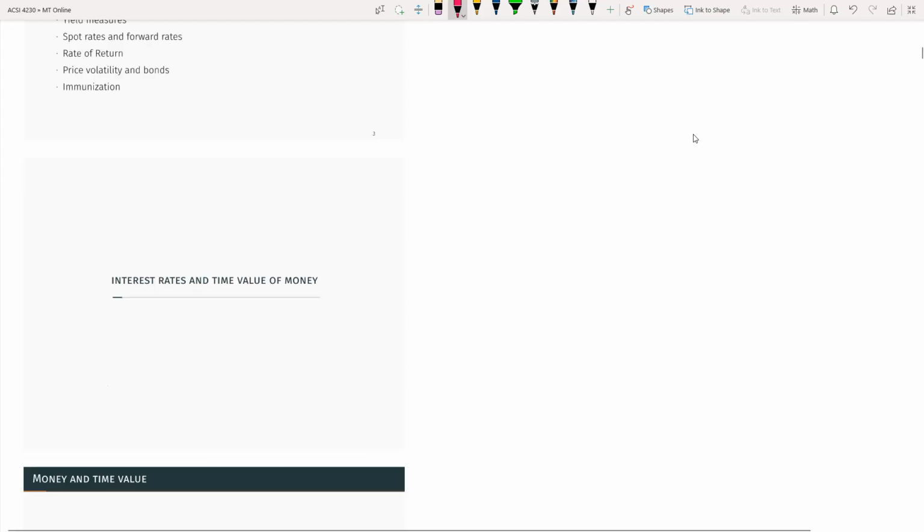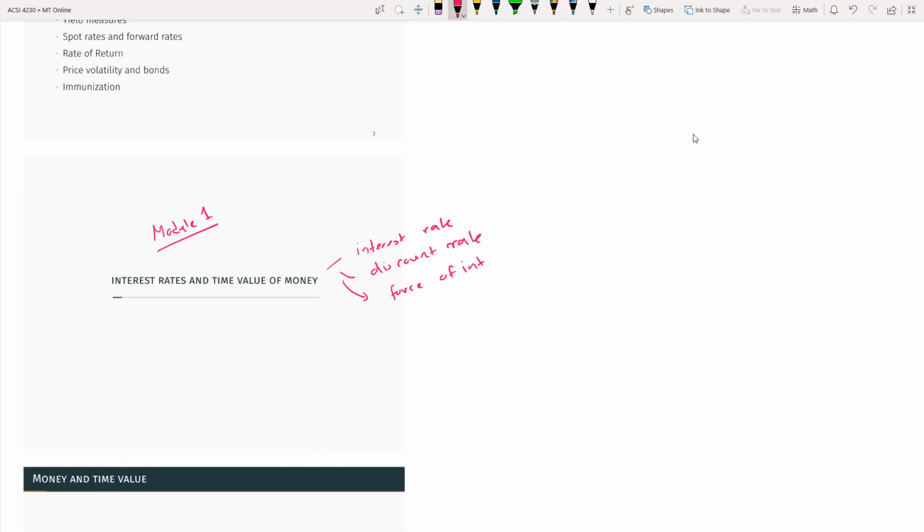So module one is about interest rate and time value of money. So we are going to learn about interest rate, then discount rate, and then cost of interest. So we are going to see how these topics are going to be connected to each other. We are going to learn about the formulas and then connect each of these terms to one another.